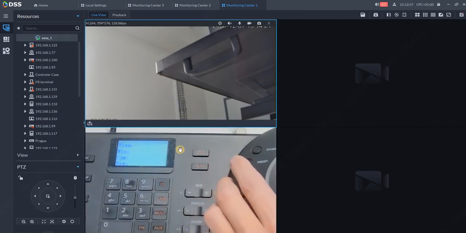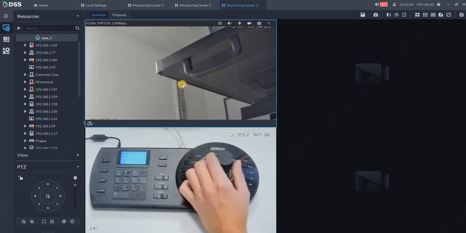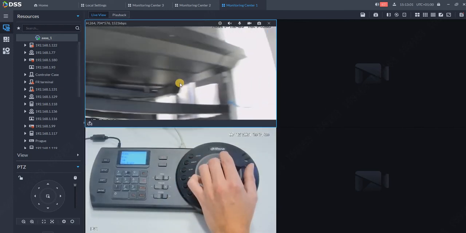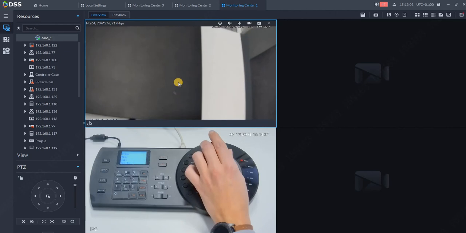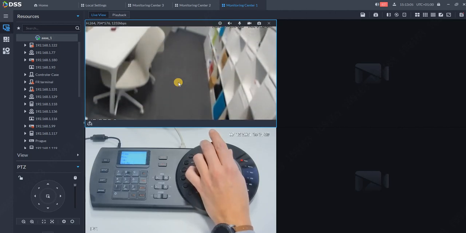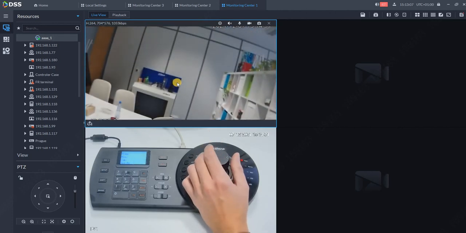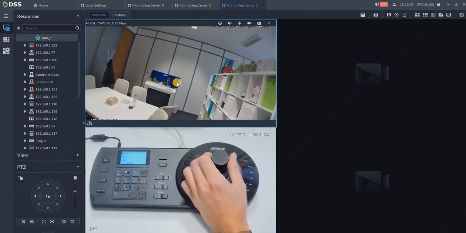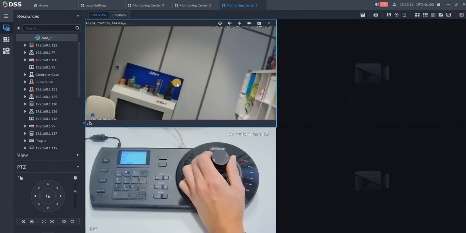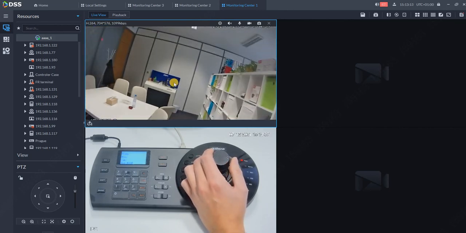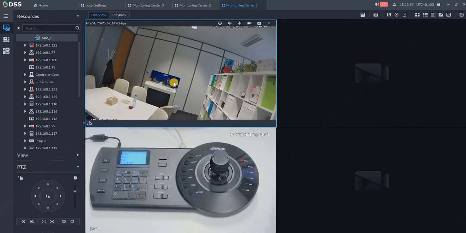So now what we can do with our PTZ, we can of course spin up and down, right? We can go wherever we want to go. We can also digitally zoom, optically zoom in, zoom out. So whatever our PTZ allows us to do. Okay, of course, this is not everything we can do with our joystick.